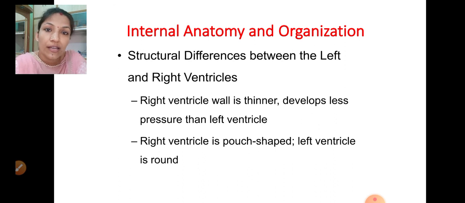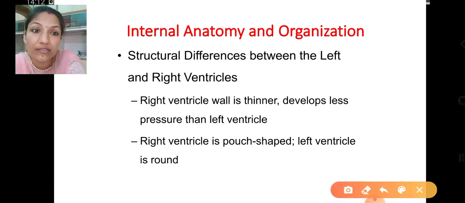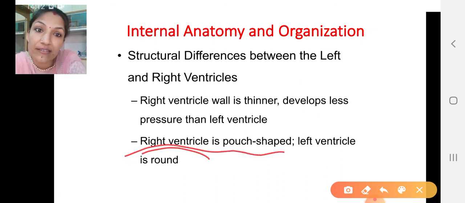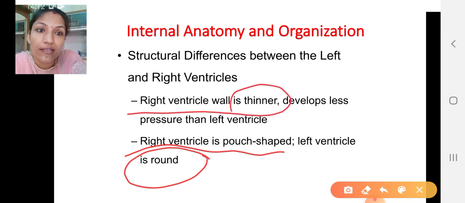It means the left ventricle has the thickest wall. The right ventricle is pouch shaped, the left ventricle is round. This is the difference. The right ventricle wall is thinner and the left ventricle wall is thicker. So pressure is more in the left ventricle compared to the right ventricle. Got it?